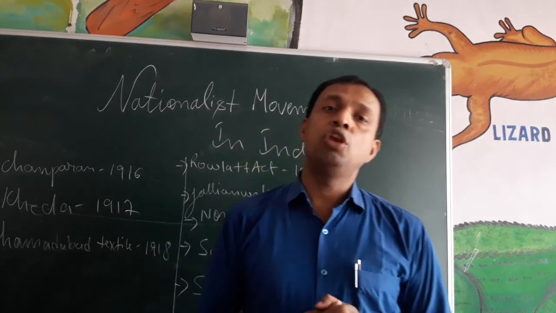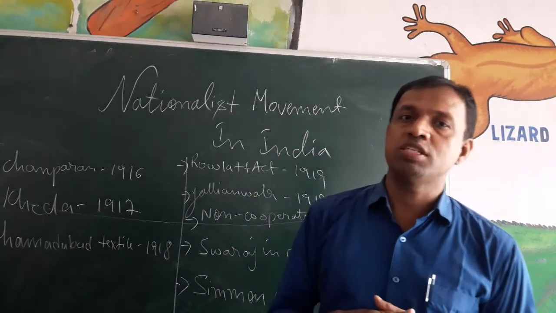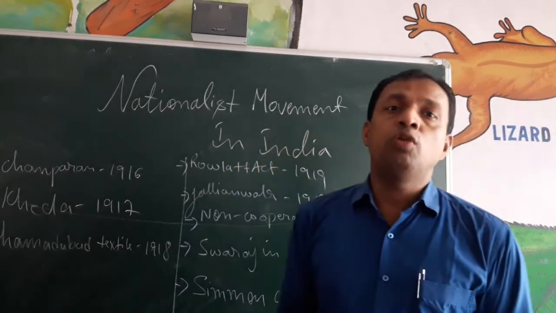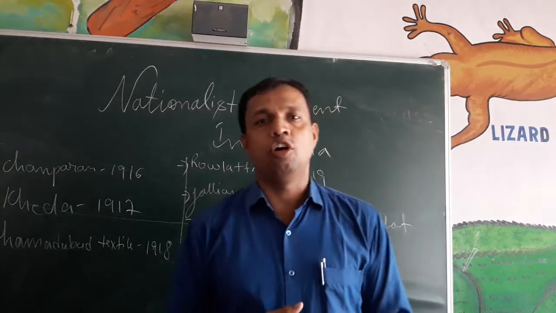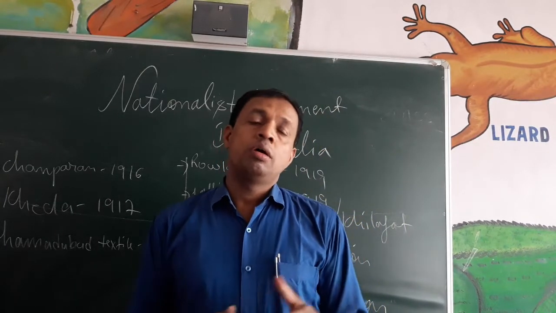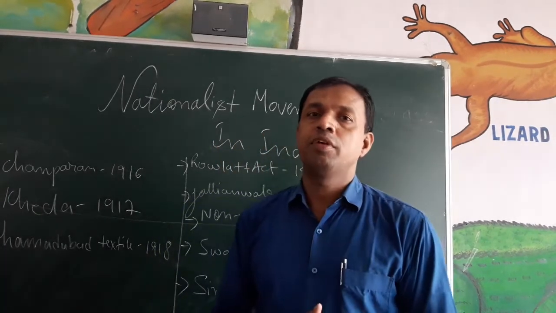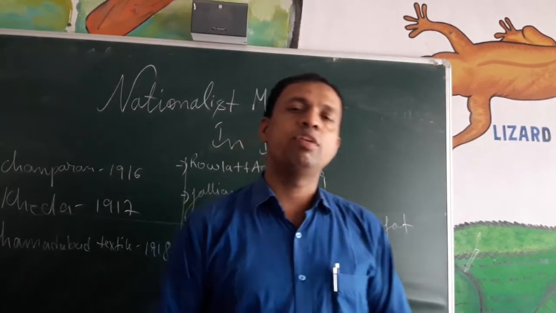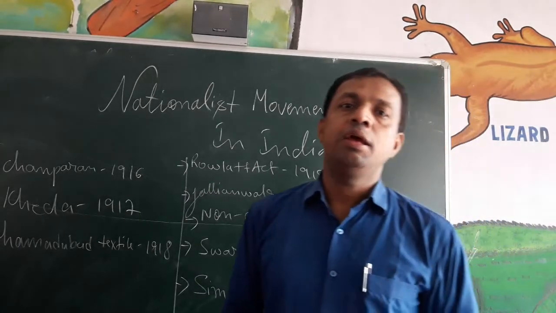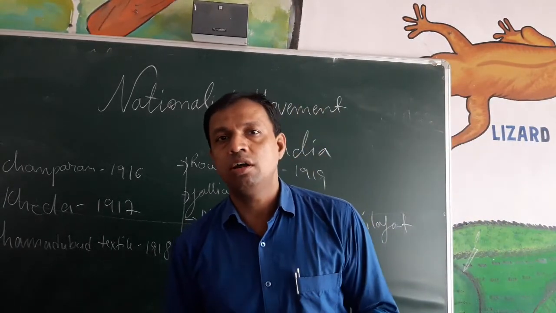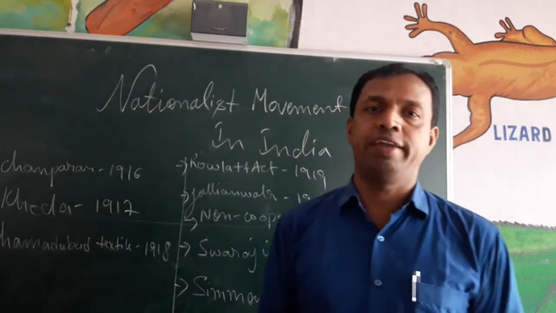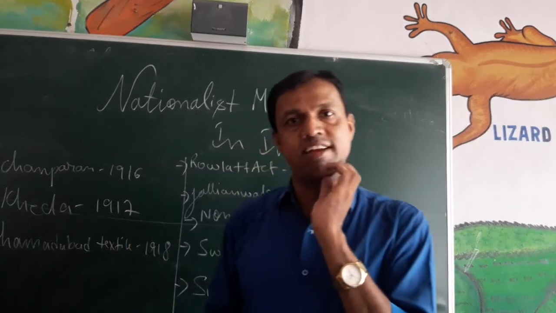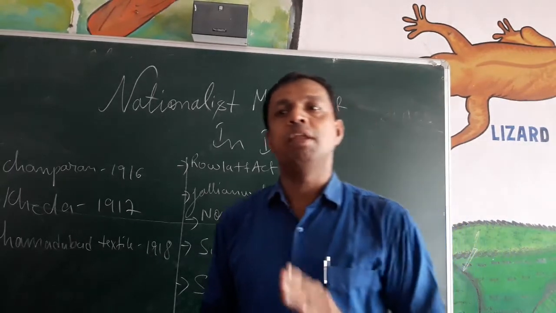Most of them were unaware of the martial law which was implemented in Amritsar. General O'Dwyer was given charge of Amritsar. He entered the park and closed the entry and exit gate, because there was only one entry and one exit gate. He closed it, and without giving any warning, he ordered his troops to open fire on them. In this firing, thousands of people, children and women were killed, and many were wounded.